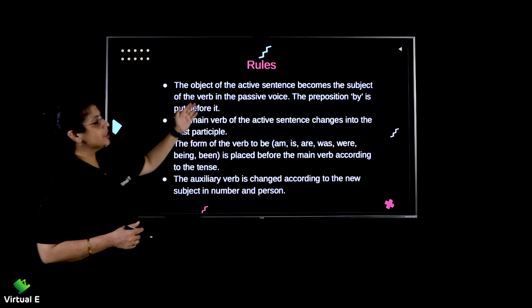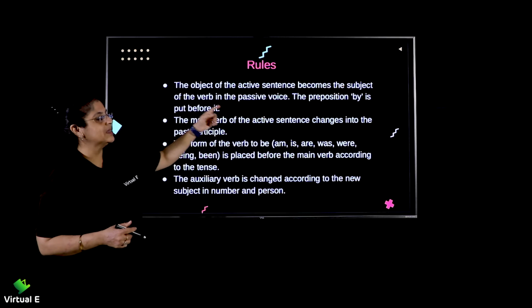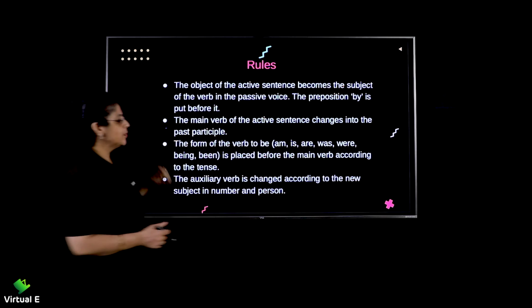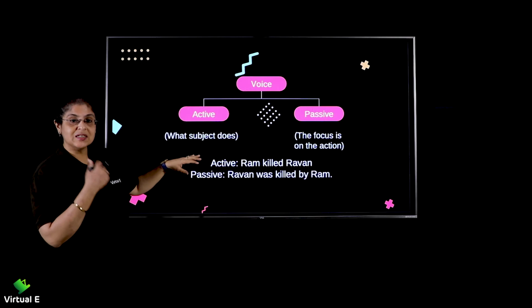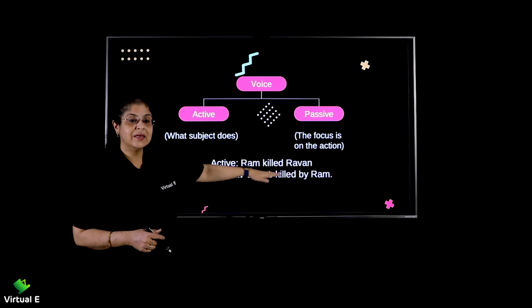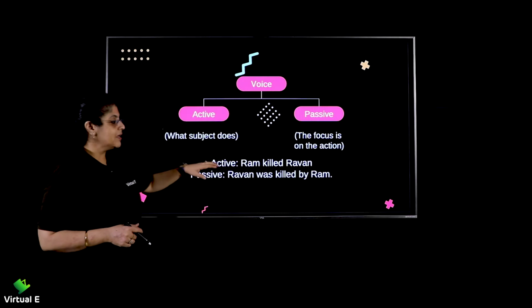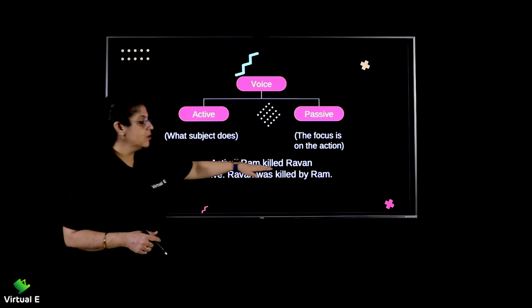Now, the object of the active sentence becomes the subject of the verb in the passive voice. I think this will be way clearer if I connect you to this, right? Now, just as we said earlier, here active is Ram killed Ravan, right? Now here, who is the subject? Ram, right? What is killed?